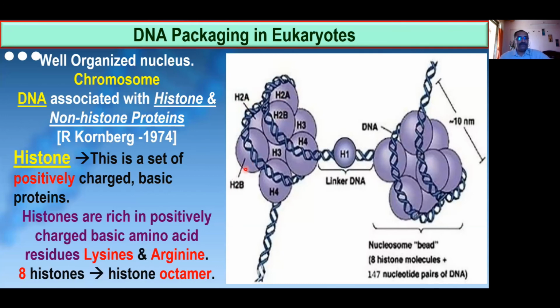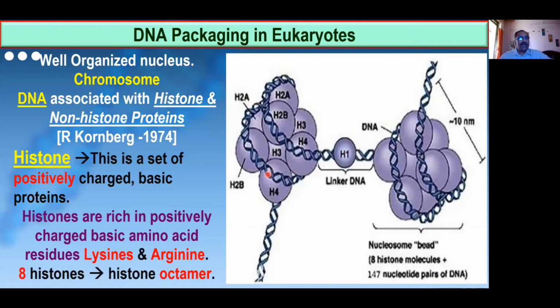How many are over now? Total 8 are there. 2 belong to H2A, 2 belong to H2B. 4 are left. Look there, H3 and H3: 2 units of H3 and 2 units of H4. Have you seen it? So remember, 8 units are there, 2 each: 2 of H2A, 2 of H2B, 2 of H3, and 2 of H4. So total 8 molecules make 1 octamer.